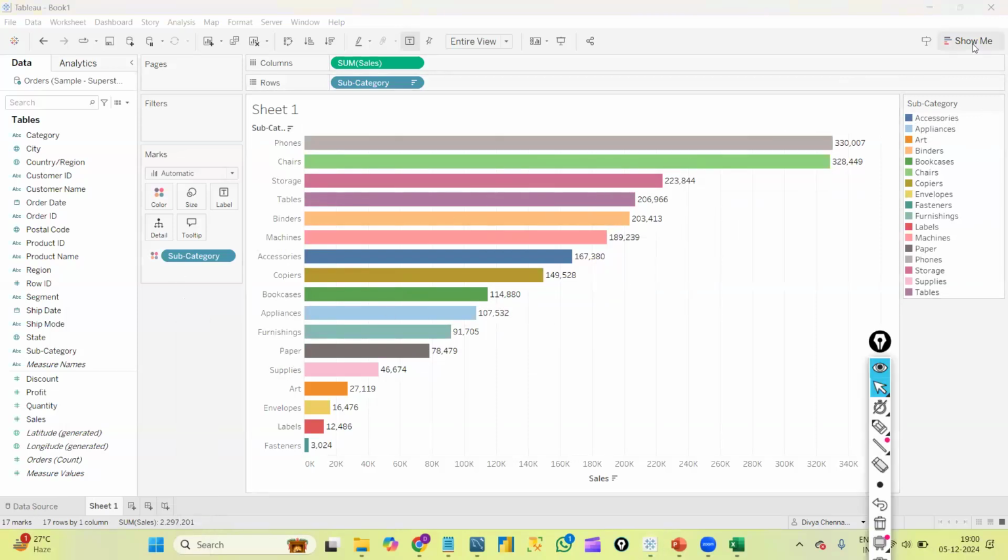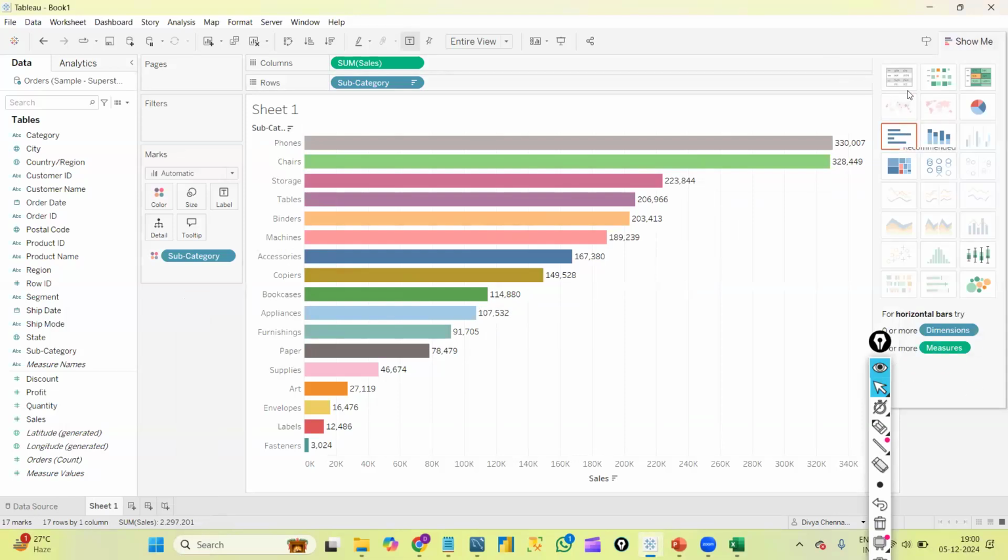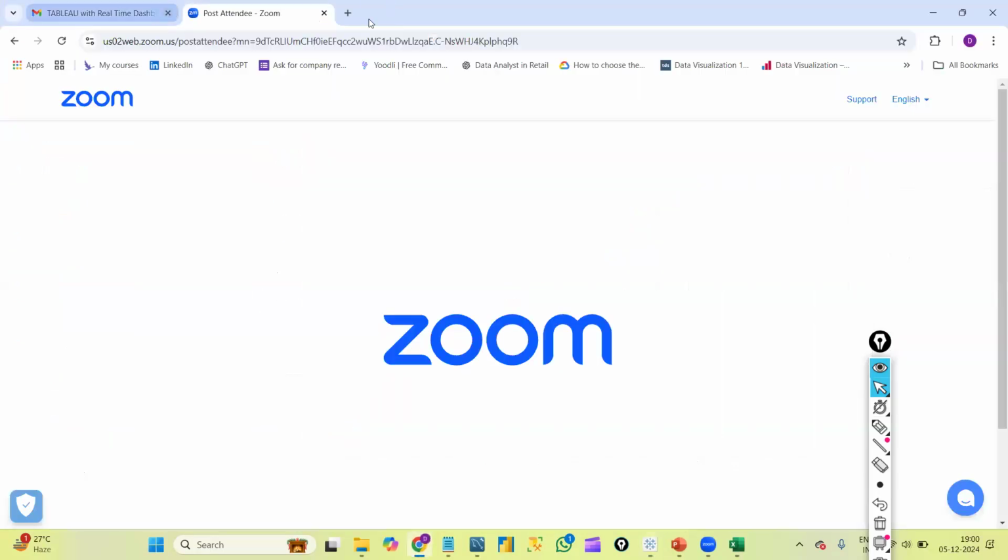This is how we create a horizontal bar graph. Likewise, we have so many graphs here. Creating graphs is very simple in Tableau, but we need to understand what type of graph we should create for what kind of data. So in our visualization concept, whenever we discuss each graph, we will learn about it. Quickly, let me show you our course content.